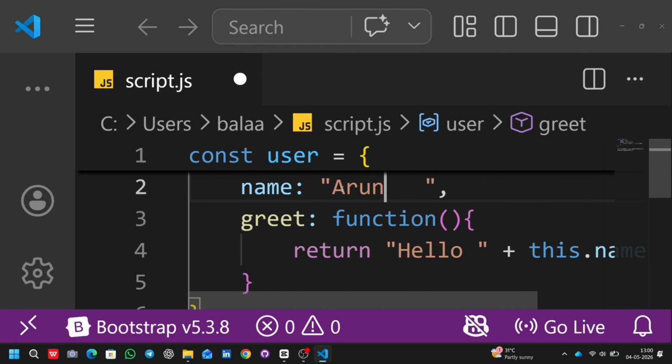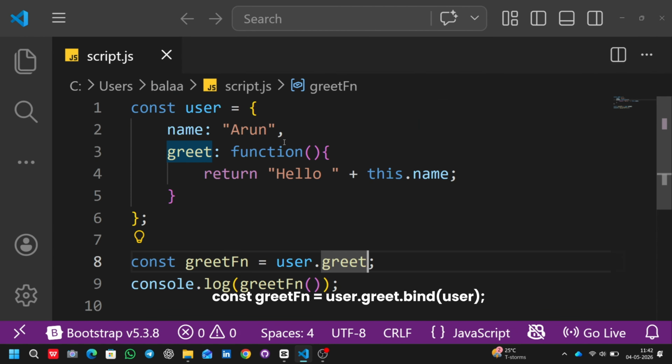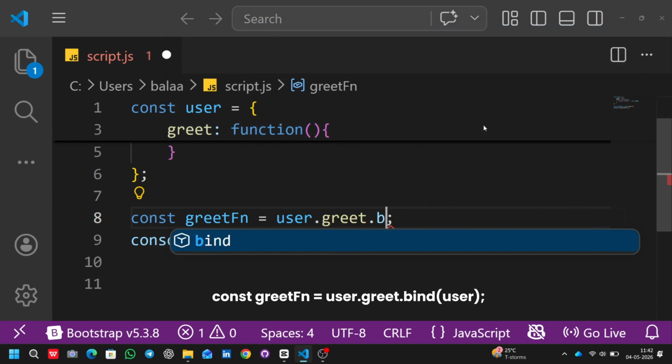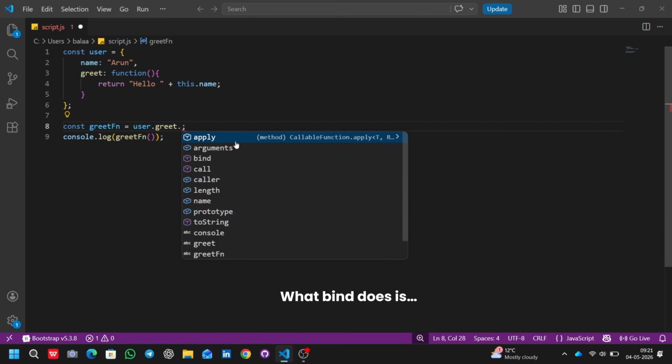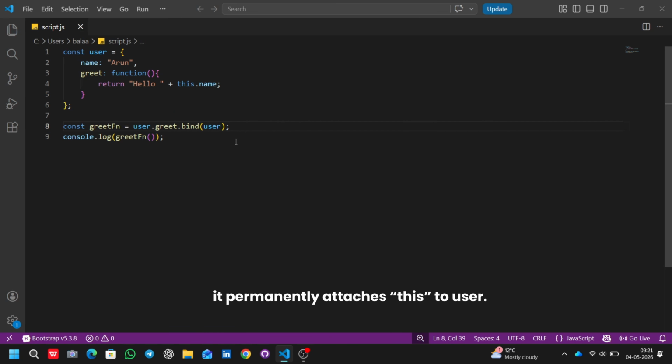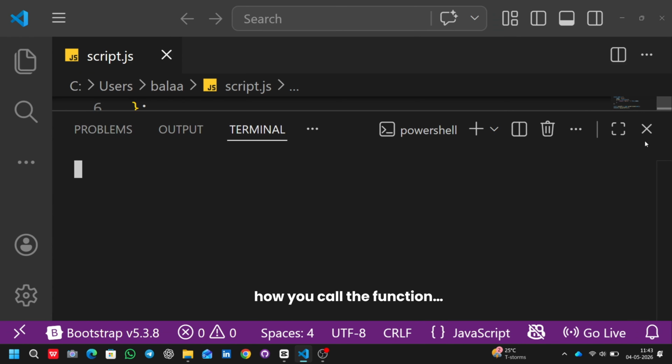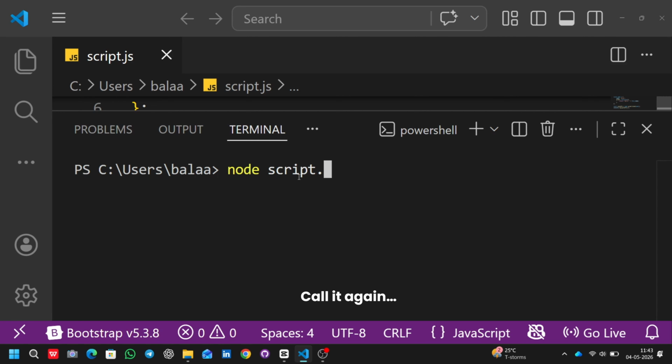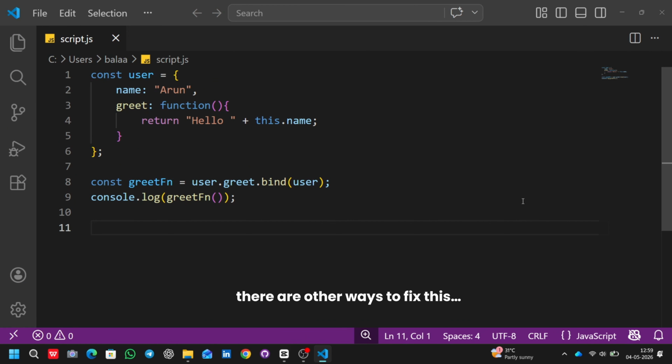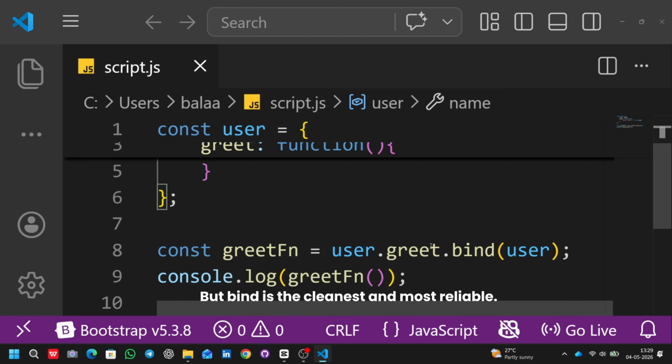So how do we fix it? Simple. We take control. We use bind. const greetFn = user.greet.bind(user). What bind does is, it permanently attaches this to user. Now, no matter how you call the function, JavaScript remembers Arun. Call it again. Hello Arun, peace restored. And yeah, there are other ways to fix this, but bind is the cleanest and most reliable.